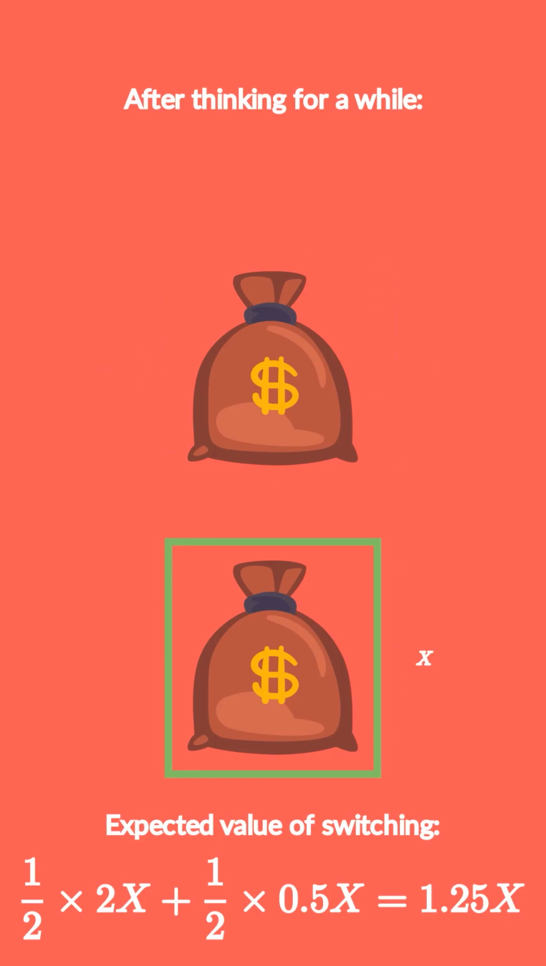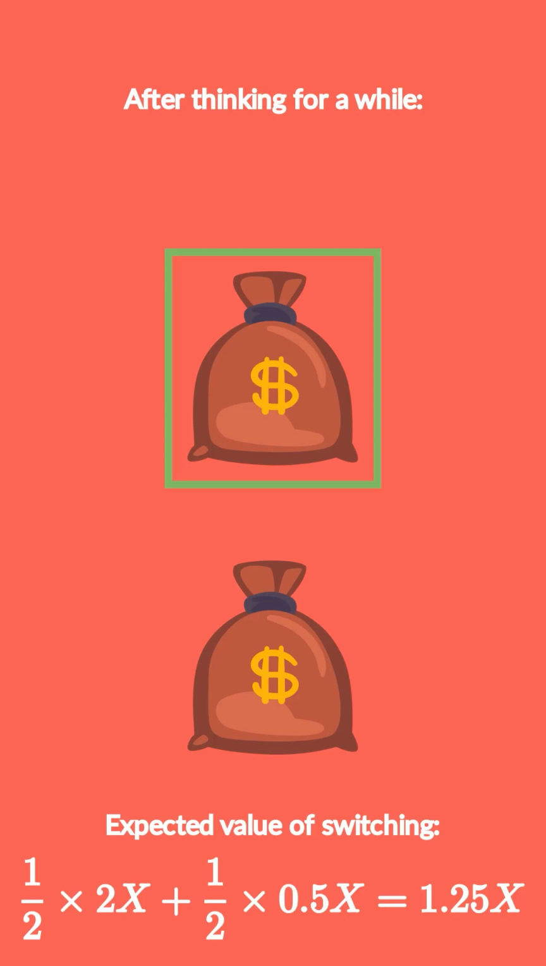The error in this calculation lies in a subtle misunderstanding. The two X's in the calculation actually represent different values that are incorrectly equated. In particular, the 2X represents the expected value in the other envelope given that it is the larger one, and the 0.5X represents the expected value in the other envelope given that it is the smaller one.